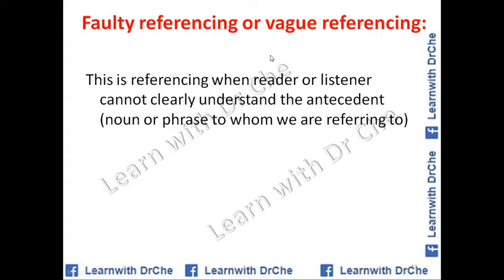Faulty referencing or vague referencing. This is one of the common problems that many students face in their writing. This is referencing when the reader or listener can't clearly understand the antecedent. Antecedent is the noun or phrase to which we are referring. So faulty referencing is very important and common, especially in your writing, when students are under time pressure and in exam conditions, they want to write in a hurry, and then they forget referencing.